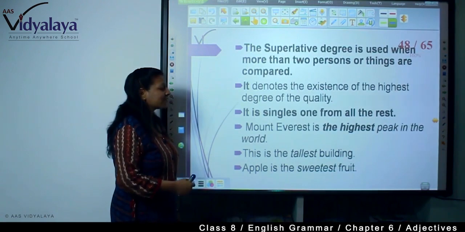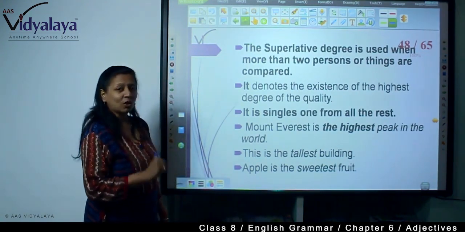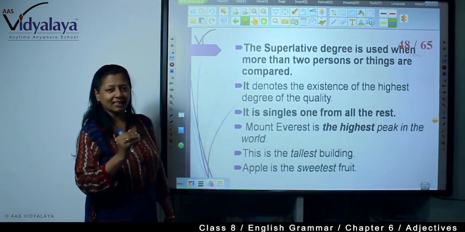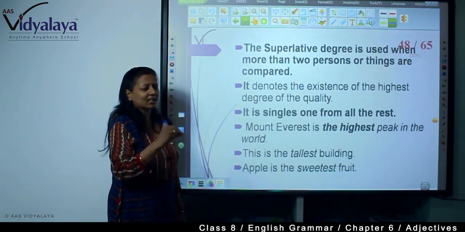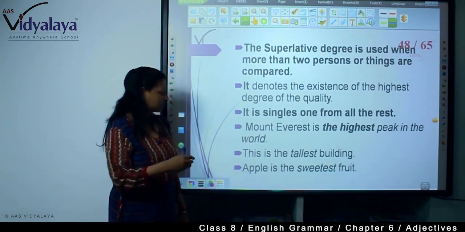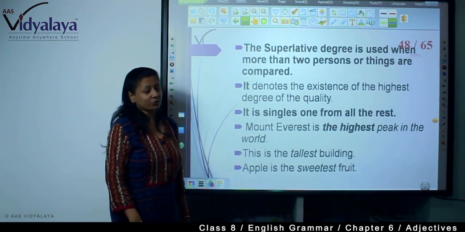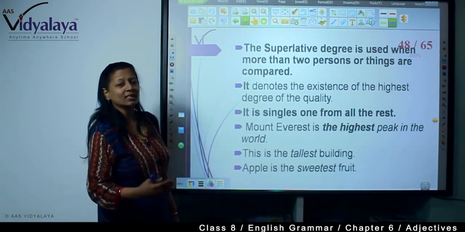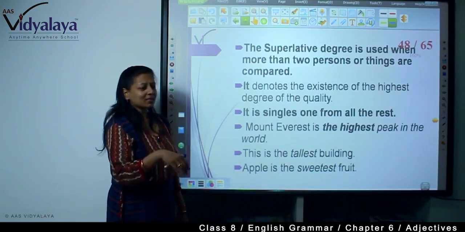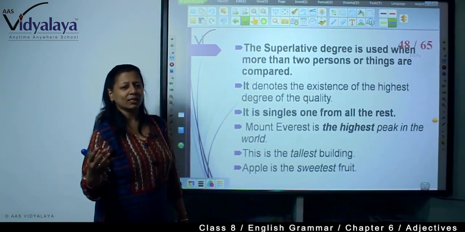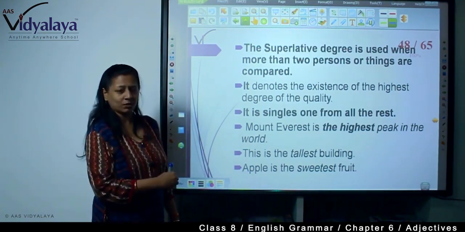For example, Mount Everest is the highest peak in the world. This is the tallest building of the area. Continuously we are finding new construction, so in this area, this is the tallest building. Apple is the sweetest fruit. Now this is confirmed. Apple is with some fruits which are less sweet than apple. So among those fruits, apple is the sweetest fruit, right?